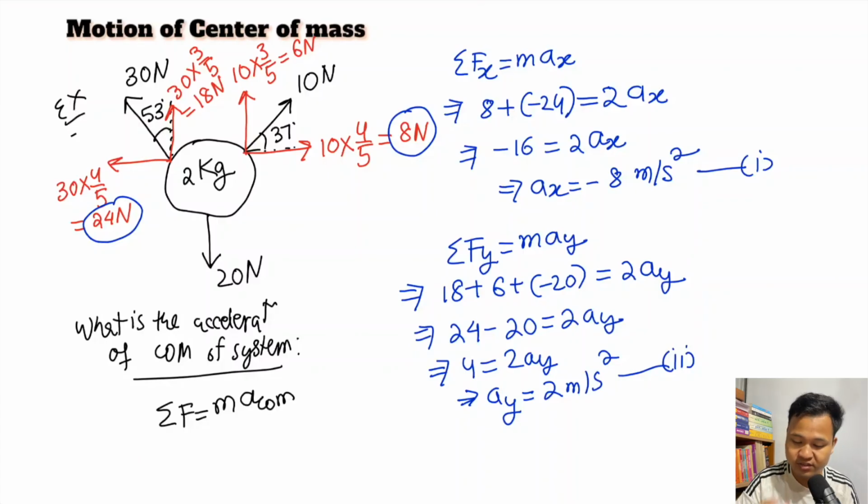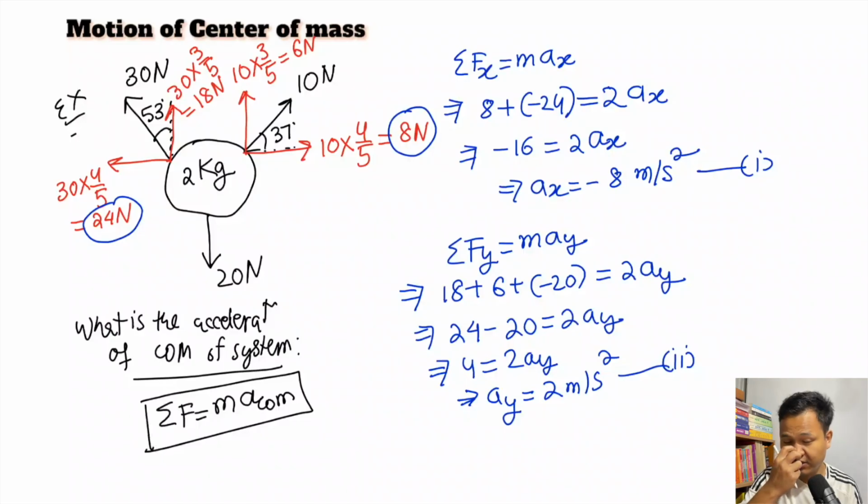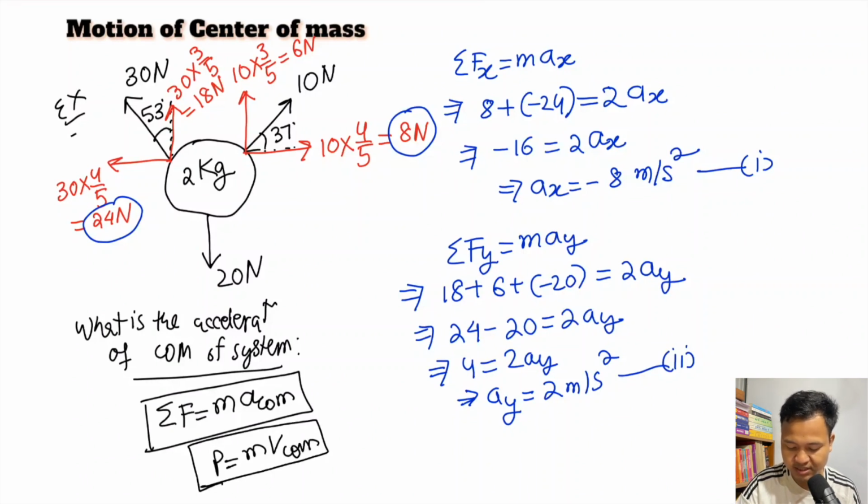And when you write momentum, you know momentum is m into v, where v is the velocity of center of mass. This is the x component of acceleration of center of mass, and this is the y component of acceleration of center of mass.